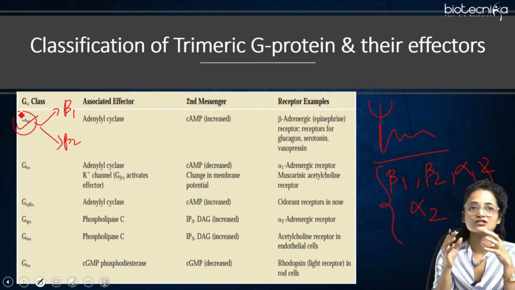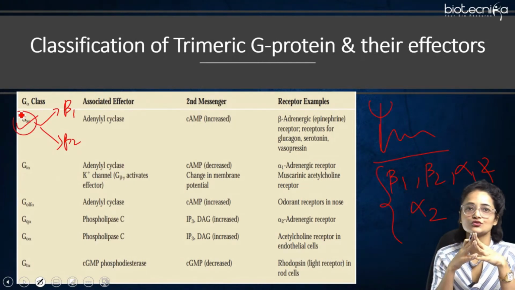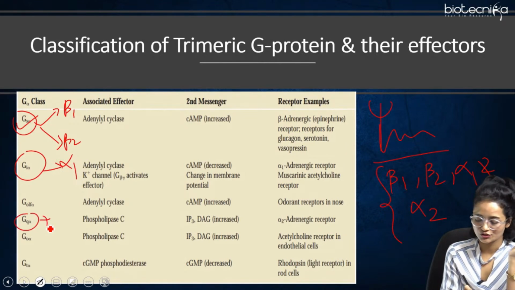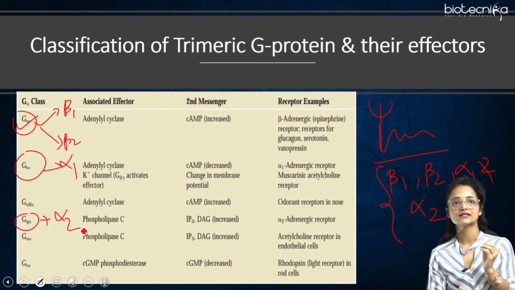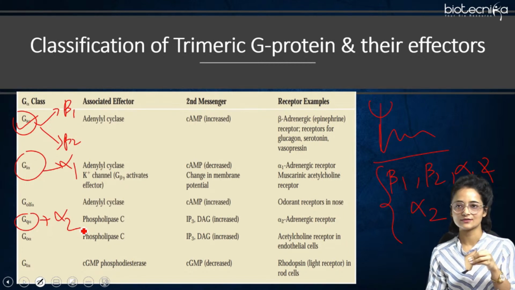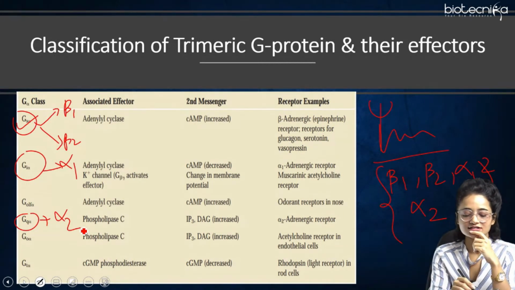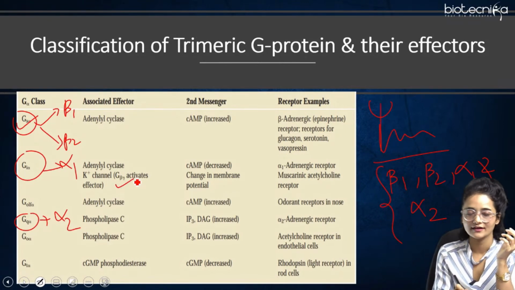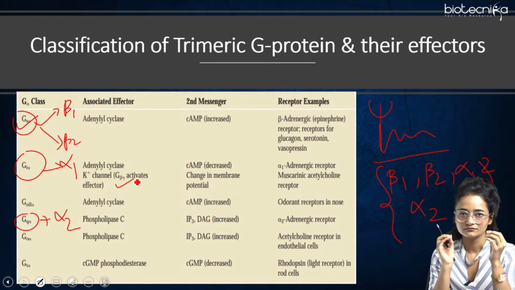So this G protein, G stimulatory alpha, basically responds to the beta 1 and beta 2 form. Gi alpha basically responds to the alpha 1 form, and Gq alpha basically responds to the alpha 2 form, right? Then come the effector molecules on which these G proteins act. The associated effector for Gs alpha is adenylyl cyclase. For the inhibitory one, it's also adenylyl cyclase, and there is another type of effector too, K plus channels, potassium channels. For this, G beta and gamma activate the effector, right?